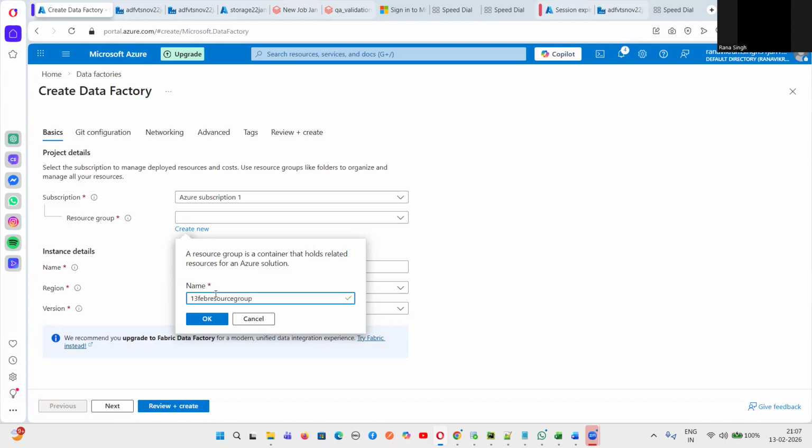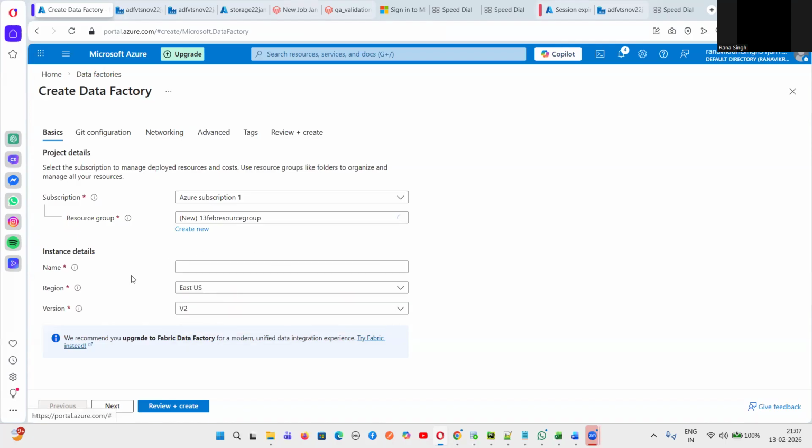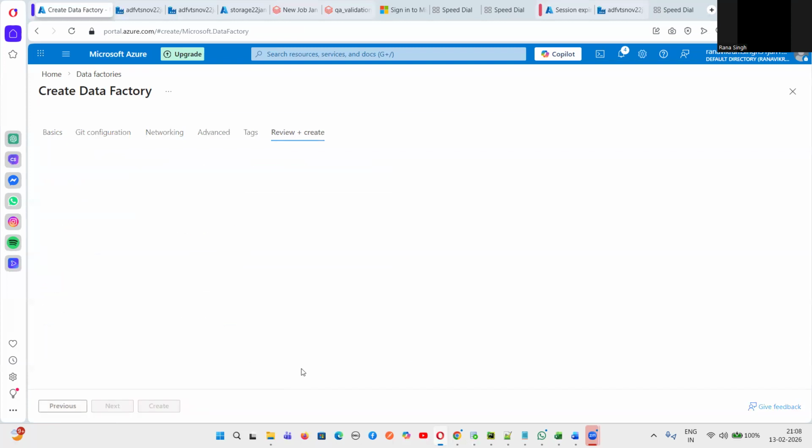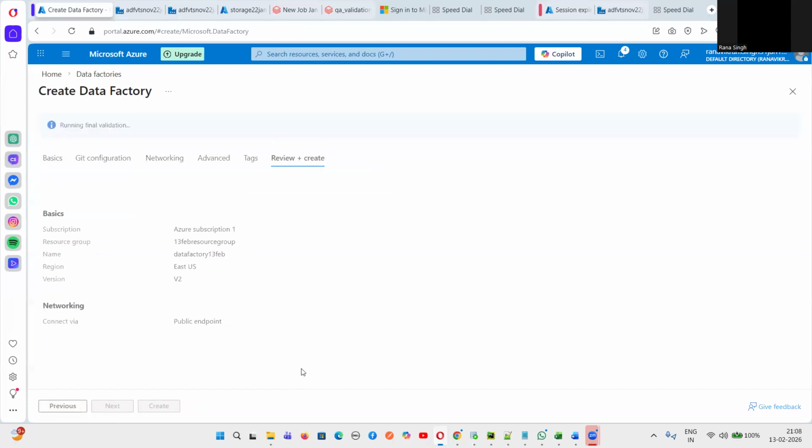Under the resource group, all the services will be available. And then you can give a name for your data factory. Let's suppose the name I'm giving is data factory, and let me create only the data factory. You can give 13th Feb, something which can be understood. And then you can just click on review and create. So this is simply a data factory which will be created.